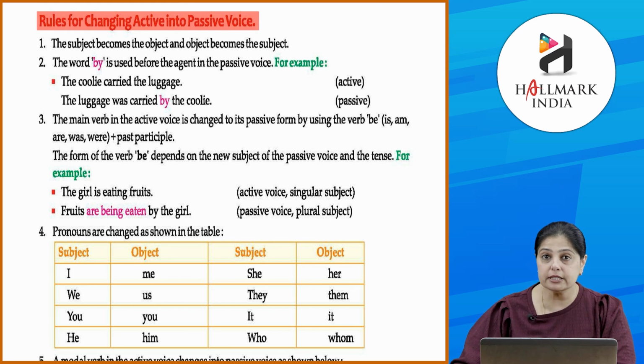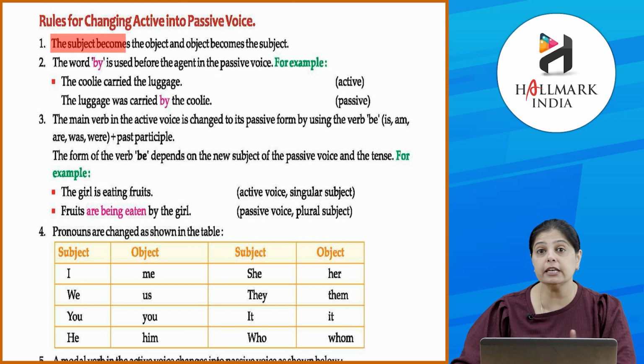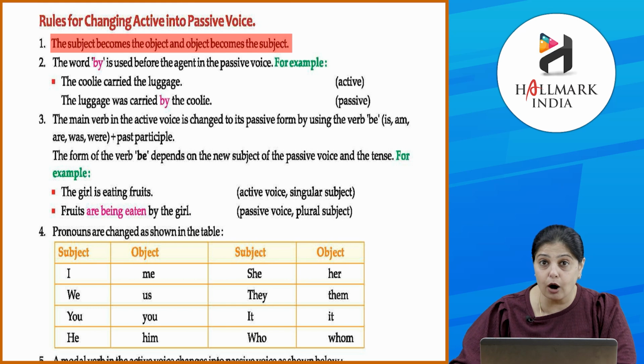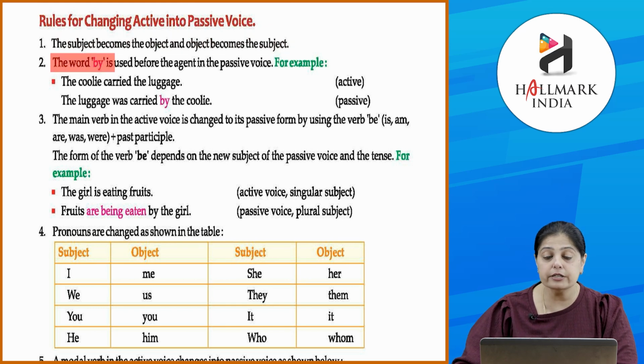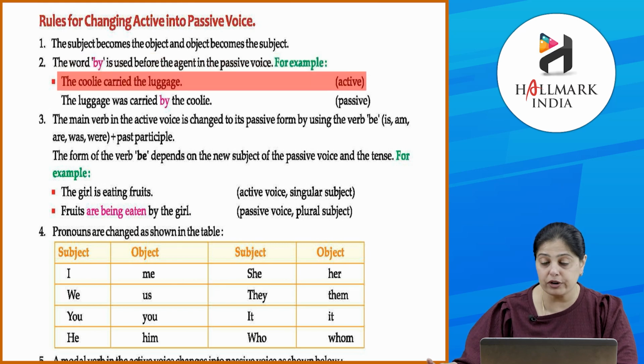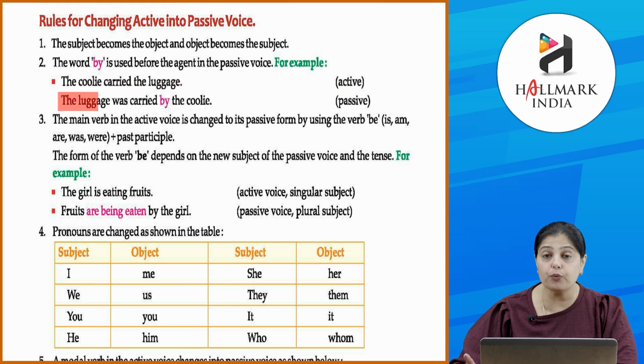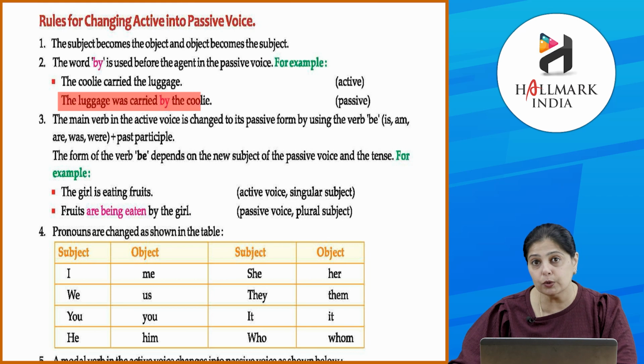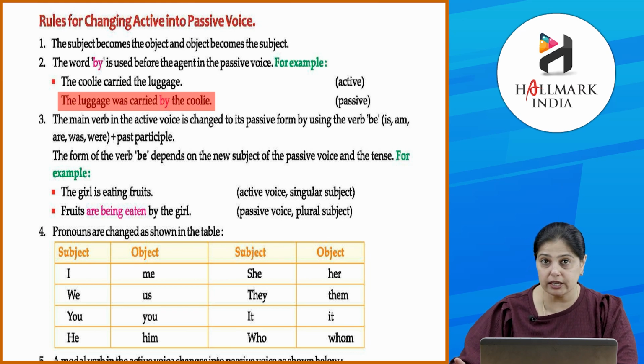First is the subject becomes the object and the object becomes the subject. This is the ground rule. You cannot forget this. The word by is used before the agent in the passive voice. For example, the coolie carried the luggage. ये क्या है? Active voice में है. अब इसको जब हम passive बनाते हैं तो बोलेंगे the luggage was carried by the coolie. So by word आएगा इसमें when you are changing it.